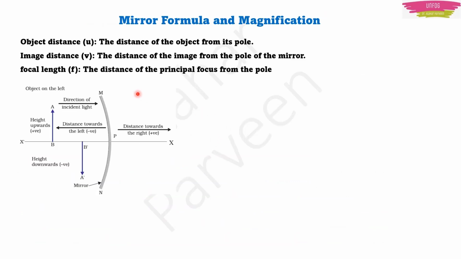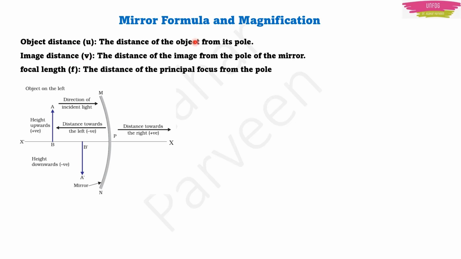Now let us know three things. One is the focal length, which we already know. The other two are the distance of the object from the pole and the distance of the image from the pole. The distance of the object from the pole is known as the object distance. Its symbol is small u. You have to remember this symbol, this is very important. The distance of the image from the pole of the mirror is known as the image distance and the symbol is small v.